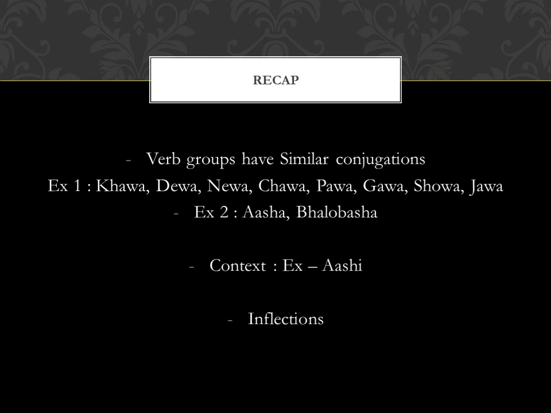One thing I wanted to point out is that you have to keep in mind the context of the sentence, because there are certain words which are pronounced exactly in the same way, but they have multiple meanings. For example, ashi. So ashi is ami ashi, amra ashi. So I come and we come. That is ashi. But ashi also means 80 in Bengali, 80. So you need to keep in mind the context of where the word appears in the sentence. So use your common sense.